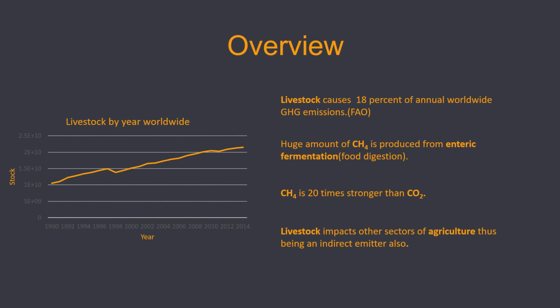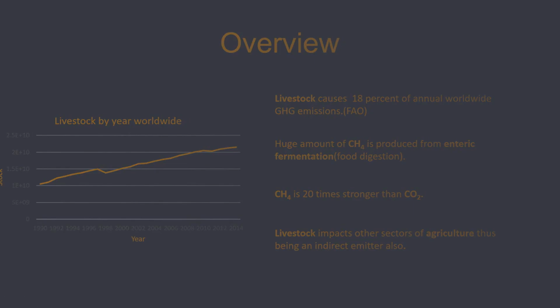Livestock represents one of the most important sectors in the food industry, which provides more than one-third of protein needs. Regardless of the benefits to the population feed, poor management of livestock can play a significant role in environmental degradation and global climate change. Huge amounts of methane are produced from enteric fermentation, which is 20 times stronger than carbon dioxide. Some of the environmental effects associated with meat production are pollution through fossil fuel usage, animal methane, effluent waste, deforestation, water shortage and pollution, and land degradation.